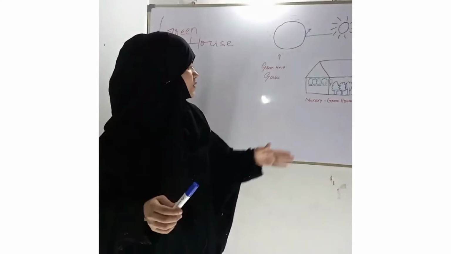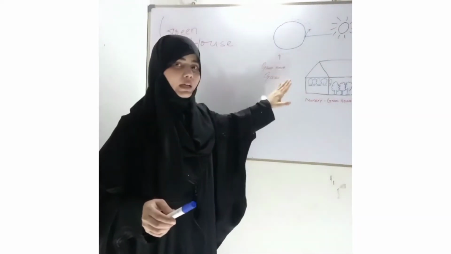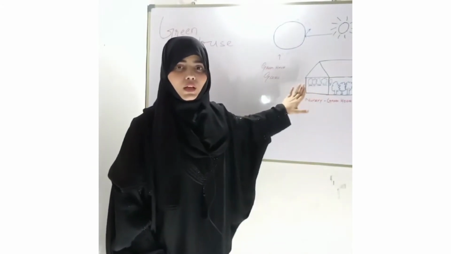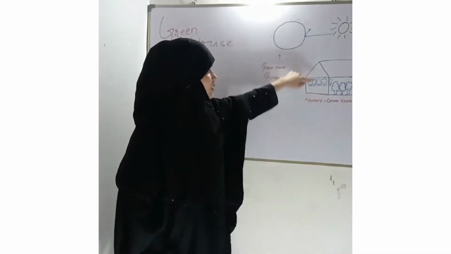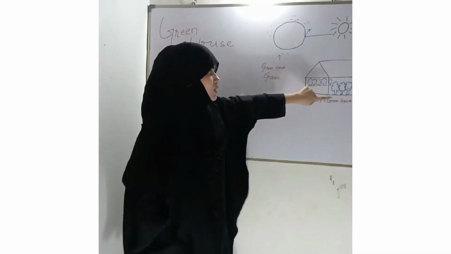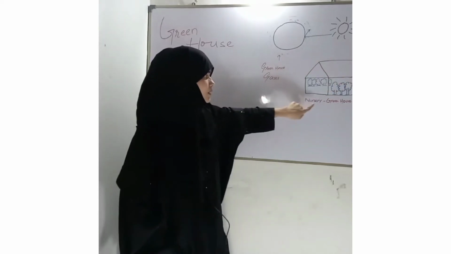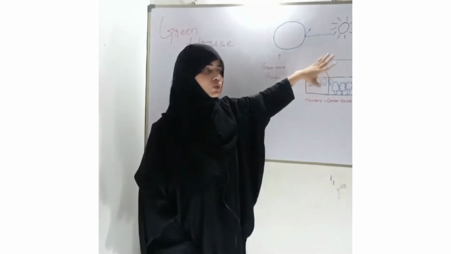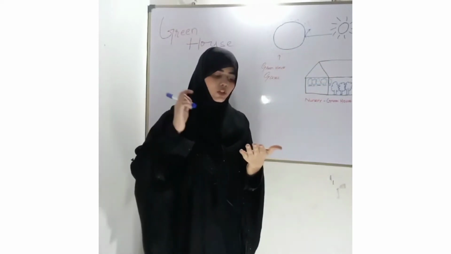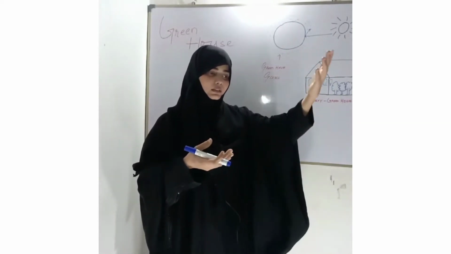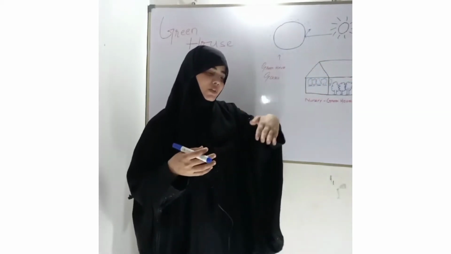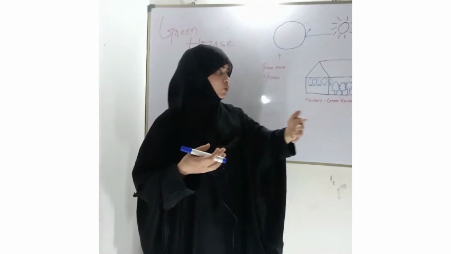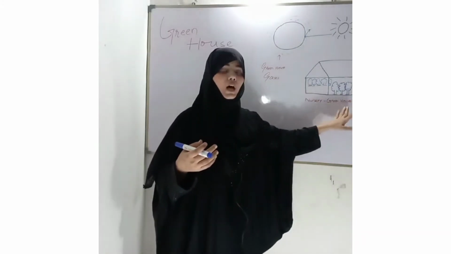First of all, as you can see here, I have drawn a diagram. This is a nursery greenhouse. In this greenhouse, plants are inside, and this glass wall or structure that is made up of plastic sheet or glass is responsible for taking in the sun radiation, but as a result this sun radiation will not go out. So this is a nursery greenhouse.